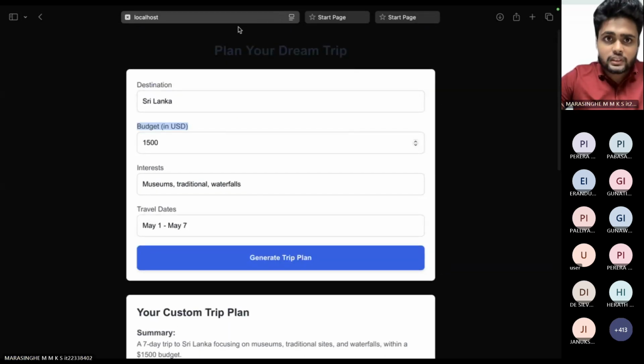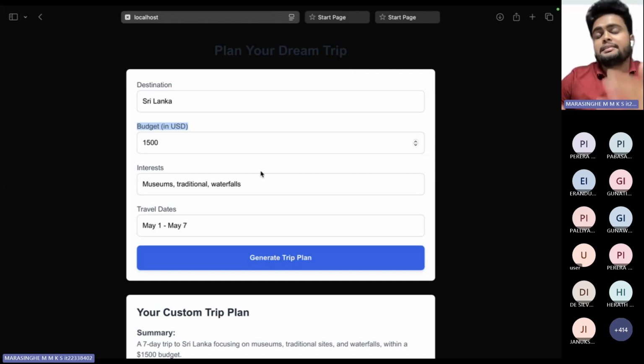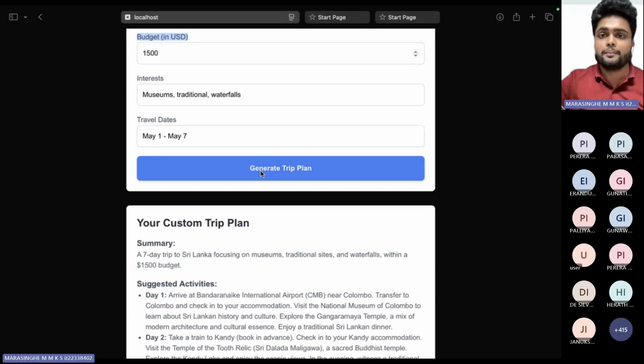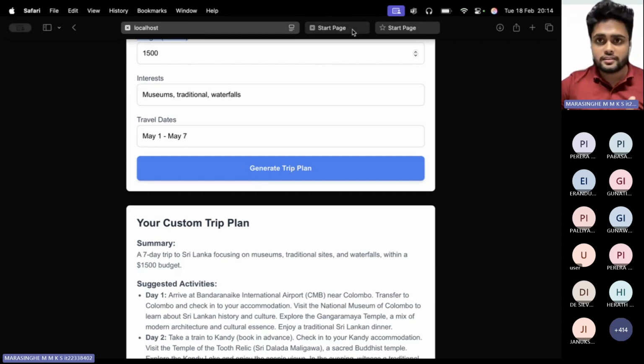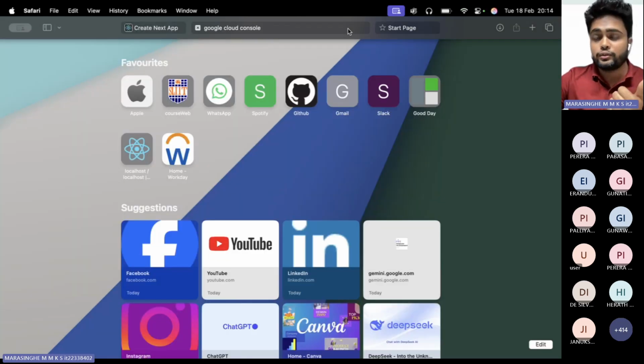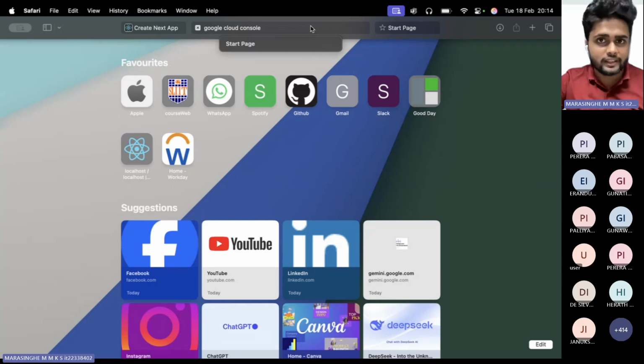I'll show you how to get a Google API key, as well as what Google AI Studio is, and then I'll tell you how to fine-tune a model and get responses as you like. And then I will show you how I implemented this technology into my backend. Okay, so first of all, we need an API key. I forgot to tell you that I'm using a Node.js application here.